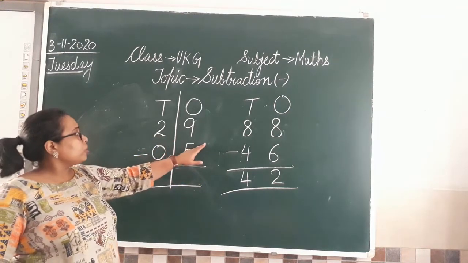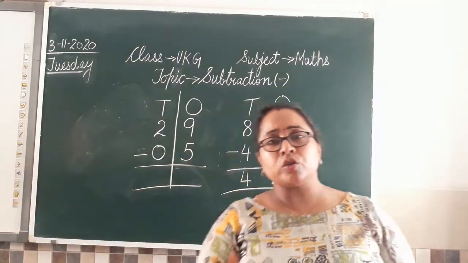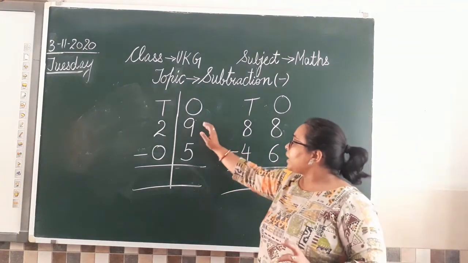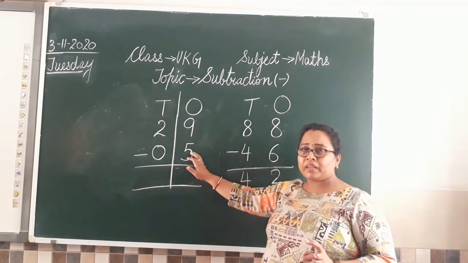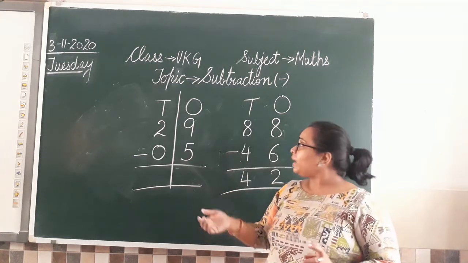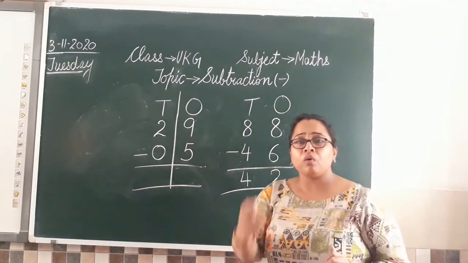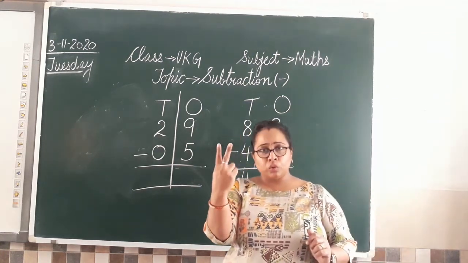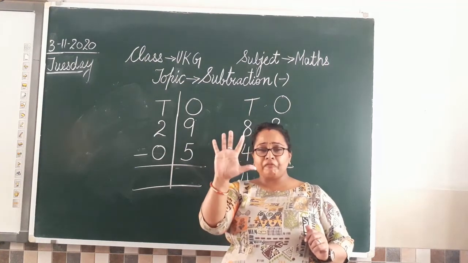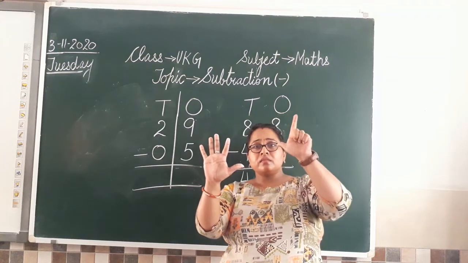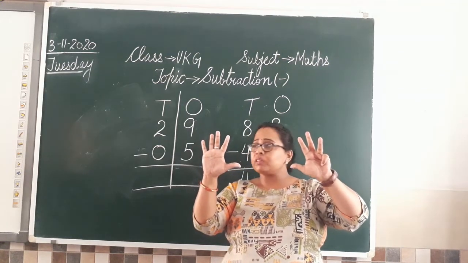Clear? So now you tell me how you are going to solve it. First, which two digits we are going to minus? 9 minus 5. Clear? 9 में से 5 को minus करना है. How we will do that? First, we are going to open 9 fingers. Let us do that now. 1, 2, 3, 4, 5. So these are 5, 6, 7, 8, 9. So these are the 9 fingers we have.